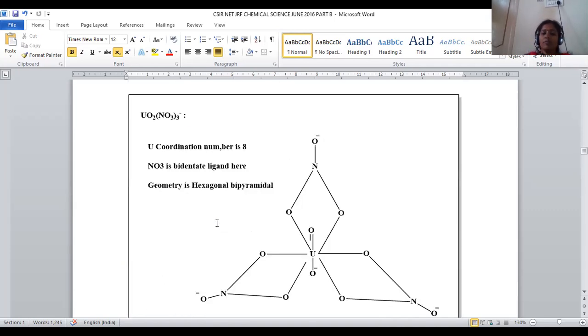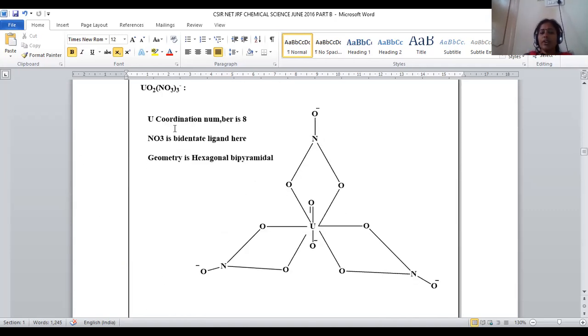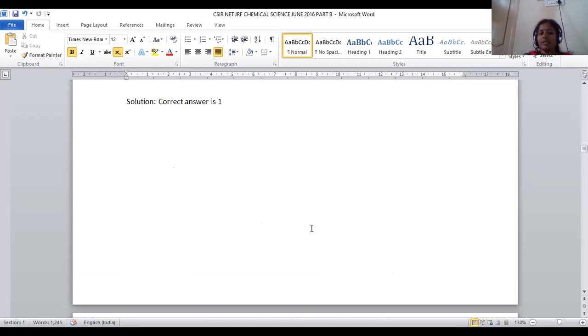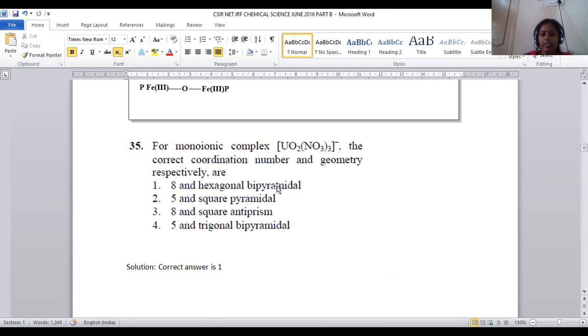Now let us see what will be the complex structure. Uranium coordination number is 8 and nitrate here is working like a bidentate ligand. How will it become bidentate? Because 2 oxygens contribute 2 electron pairs. So uranium is bonded with nitrate in this chelated manner, and this structure is called hexagonal bipyramidal. That hexagonal bipyramidal is provided in option number 1. For question number 35, option number 1 will be the right answer.